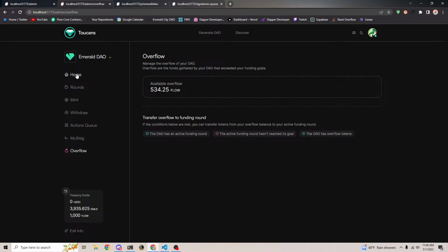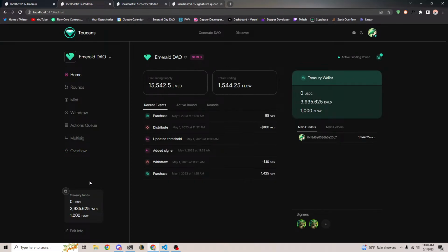Also, as a slight disclaimer, right now the only way that Toucans generates revenue is through 5% of funds. However, there has been discussion about making a launch fee as well, when you create a token. The main reason is, one, to help raise funds to allow us to continue developing Toucans, but two, we don't want people creating spam projects. And right now, the issue is that if there's no fee to create a token,